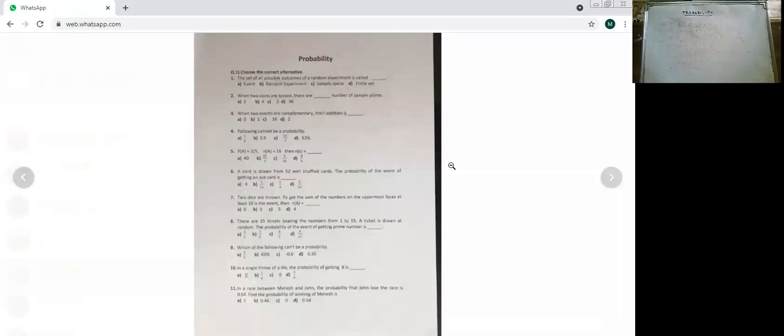Third one. When two events are complementary. Wait. This I will show you. Like S is equal to 1, 2, 3, 4, 5, 6. Wait, I want to show you this. N of S is 36. And event A suppose number greater than 2.